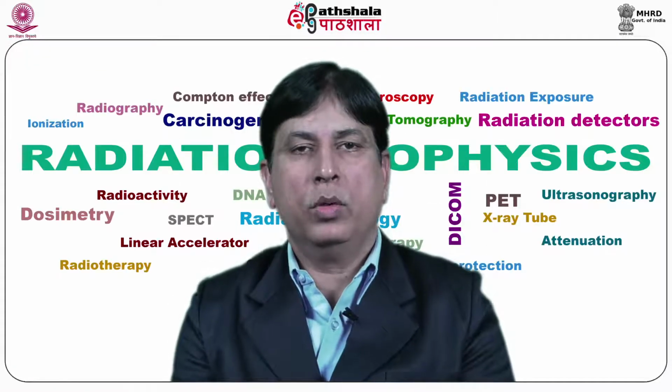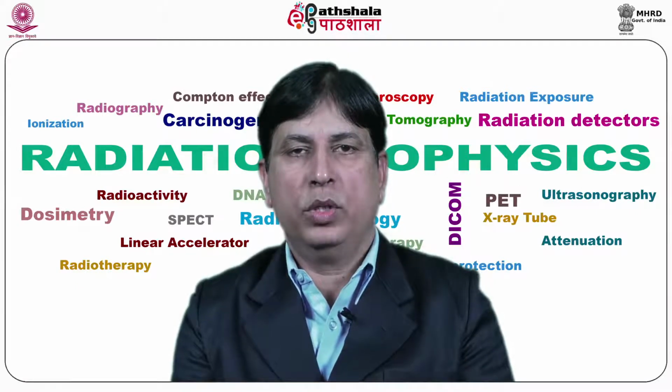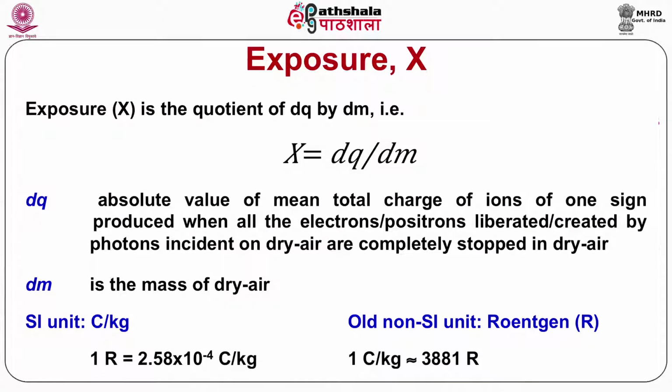Now we will talk about the dosimetric quantities. The first dosimetric quantity is exposure, which is generally indicated by the symbol X. Exposure X is the quotient of dQ by dm, where dQ is the absolute value of the mean total charge of the ions of one sign produced when all the electrons and positrons liberated or created by photons incident on mass dm of dry air are completely stopped in dry air. Thus, exposure X is equal to dQ upon dm.